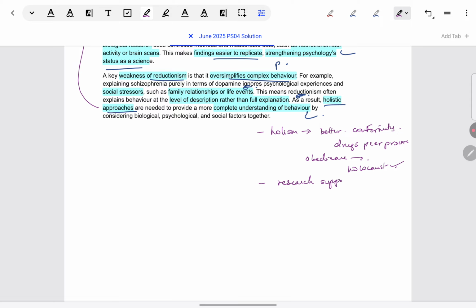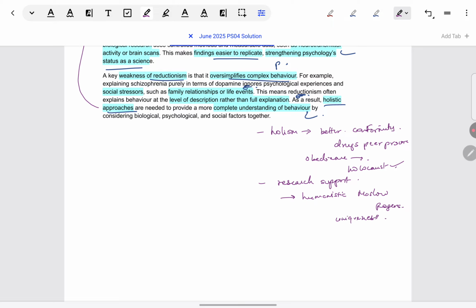Also, you could talk about theoretical and research support for holism. For example, with approaches, you can integrate this. There have been great researchers, humanistic psychologists like Maslow and Rogers, or existential psychologists like Rollo May or Viktor Frankl, who have spoken about how a behavior should never ever be reduced to any particular factor or explanation, because the holistic perspective is needed to understand the uniqueness of every human being.